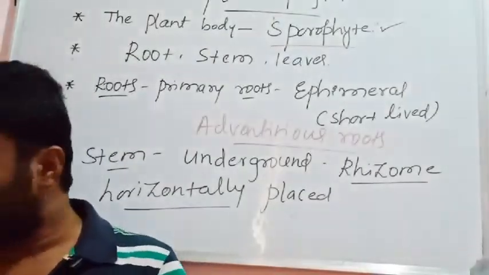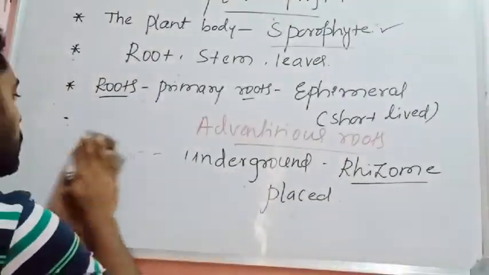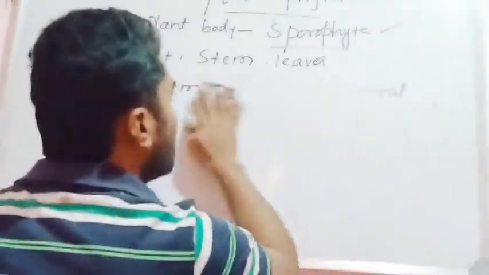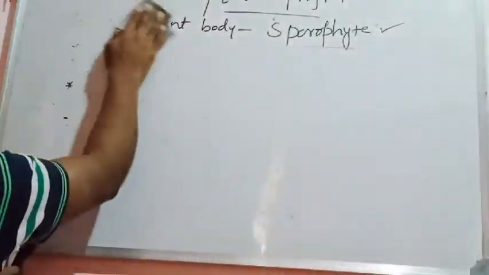In some species, for example Psilotum, the stem is a rhizome or underground. In other members of the pteridophytes, the stem is aerial in nature. Aerial means it is found above the surface of the soil.